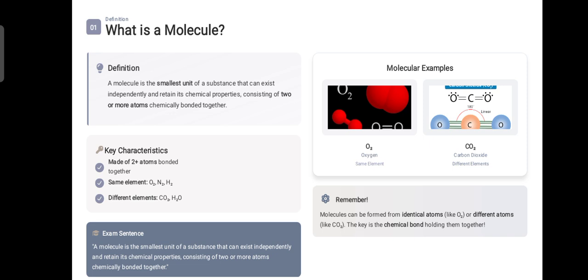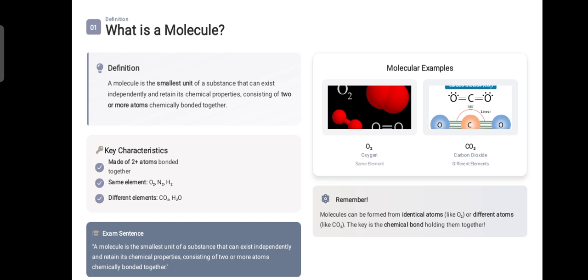There are some key characteristics that you must keep in your mind. These molecules can be made up of the same element, like two atoms of oxygen bonding together to make up the oxygen molecule. Two atoms of the same element, like nitrogen or hydrogen, are able to make the molecules of that same element.